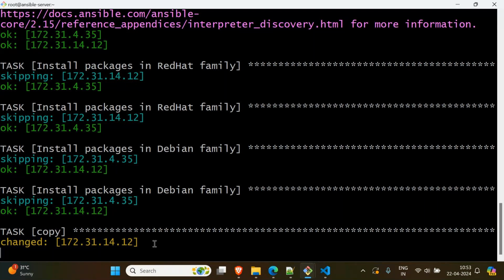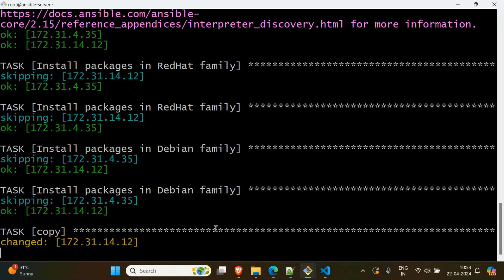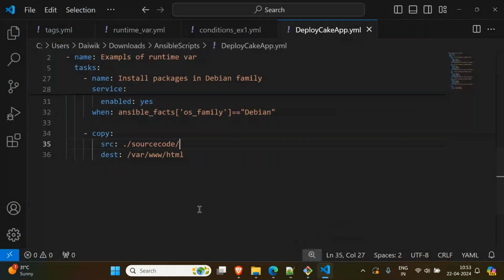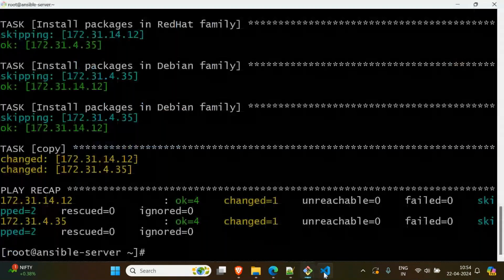Try with a different approach: create two source folders here. I have downloaded and created only one application. While coding, you can use two modules and use that copy only for a particular family, one copy for the Debian family and another for the Red Hat family. So here this is source code for the Debian family, and another folder, source code 2 or something, is for another application for the Red Hat family. That way you can have two modules. Try that way also. Anyway, we are done now.